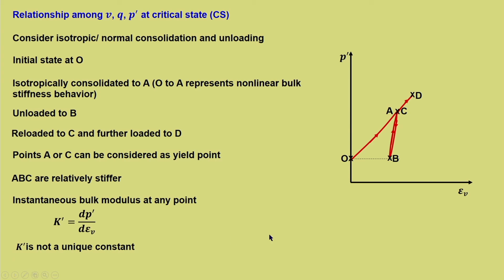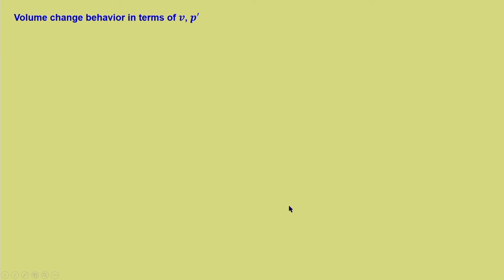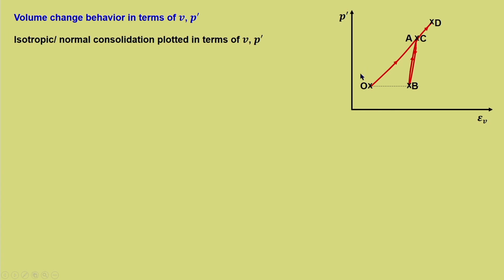It is not a unique constant, it changes with different stress levels. So, let us further understand volume change behavior in terms of v and p dash. Again, isotropic normal consolidation, plotted in terms of v and p dash. Here this is a repetition of the figure from the previous slide.